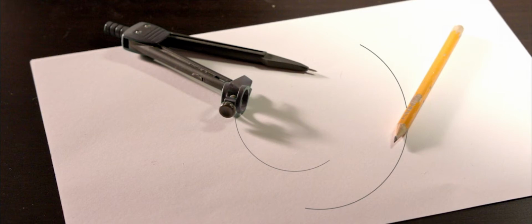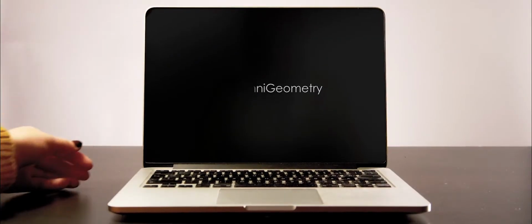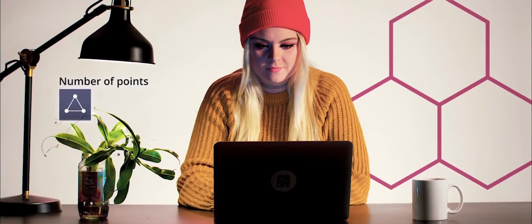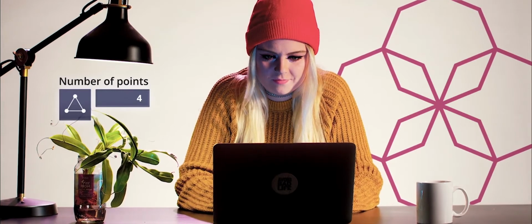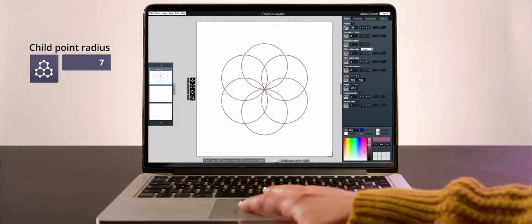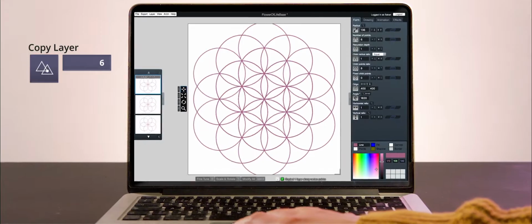What if you could create extraordinary and intricate geometric patterns without complicated designer software? OmniGeometry was specifically created for designing sacred geometry, making it easier, faster, and better than ever before. Its clean, simple, and easy-to-use interface enables you to effortlessly and intuitively draw sacred geometry.